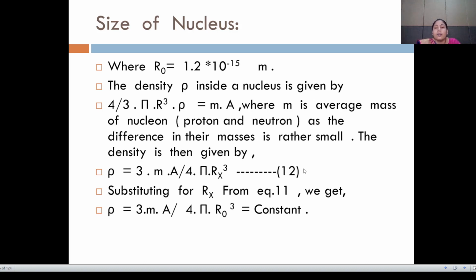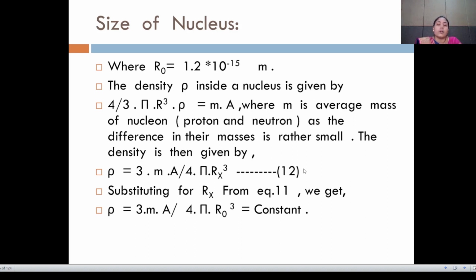Where R naught is equal to 1.2 into 10 raised to minus 15 meter. The density rho inside the nucleus is given by 4 by 3 pi r cube into rho is equal to m into A, where m is the average mass of the nucleons, proton and neutron. As the difference in their masses is rather small, the density is given by rho is equal to 3 into m into A divided by 4 pi R cube, equation number 12.